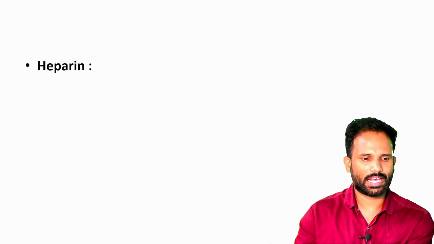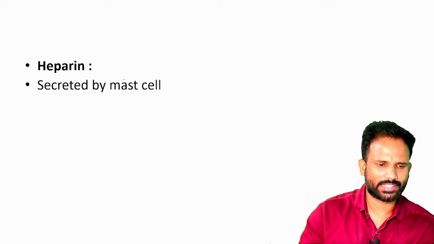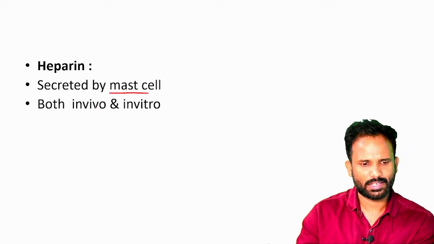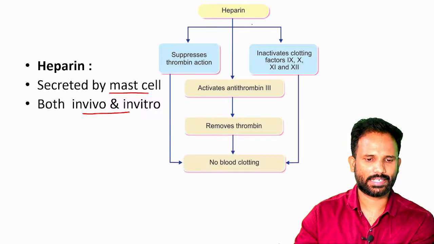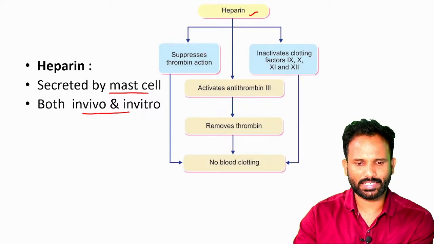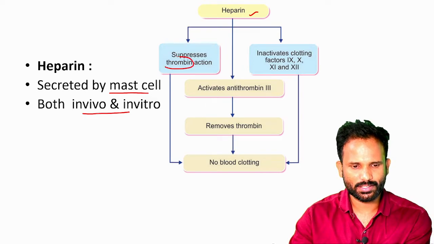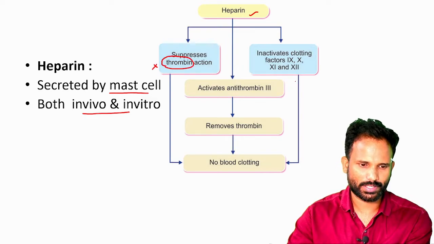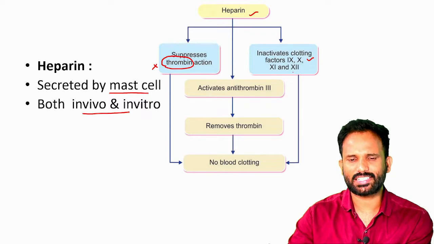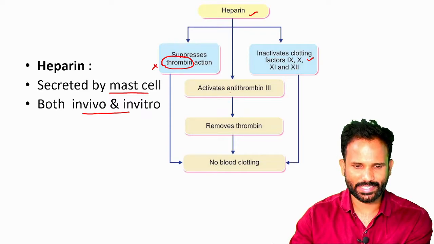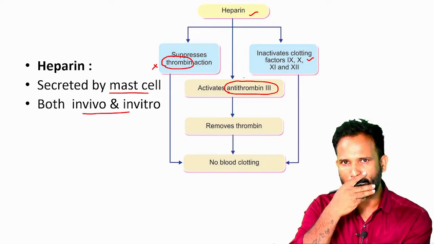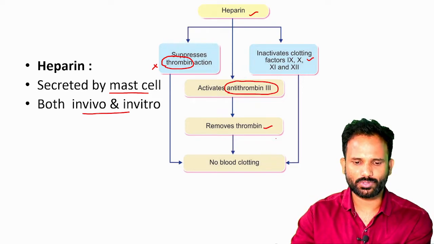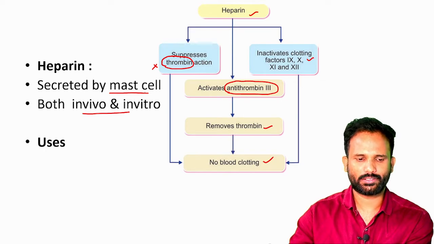Now coming to heparin. Heparin is secreted by mast cells and is used both in vivo and in vitro, and heparin has three mechanisms of action. One, it suppresses thrombin. Two, activates 9, 10, 11, 12 factors. 3, it activates antithrombin 3. So this antithrombin 3 will remove thrombin and there will be no blood clot.